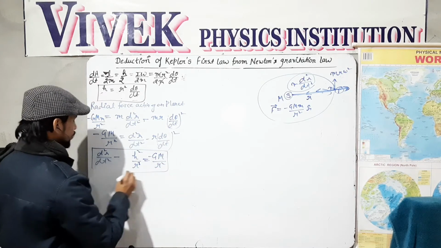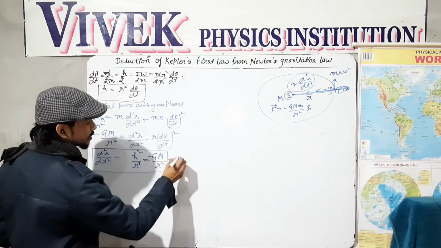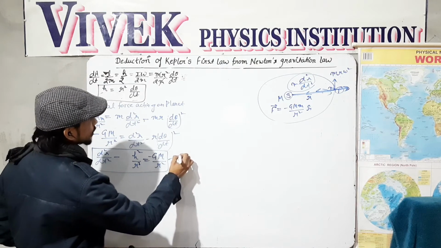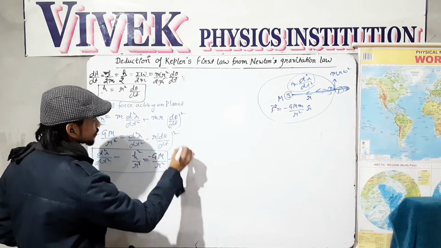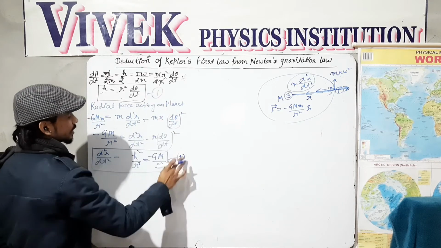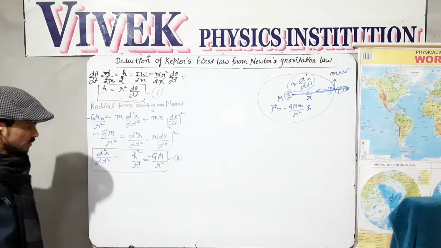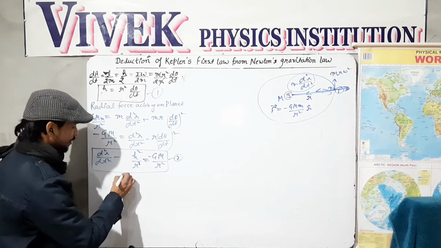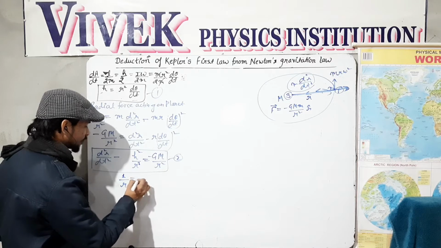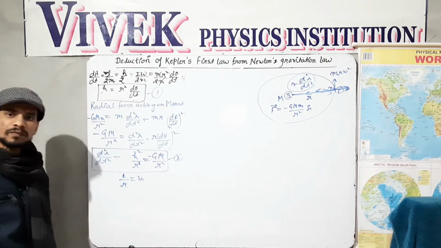Now in this equation, 1 over powers of r are appearing. Let's say this equation is 1 and this is 2. For convenience, I can put 1 over r as a new variable u.